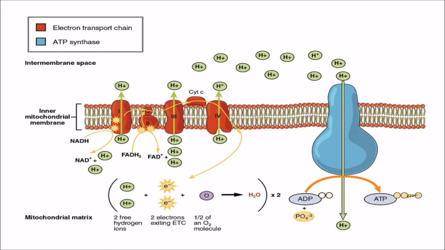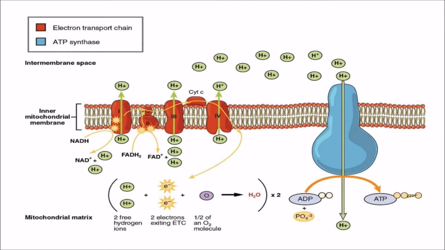From complex 4 the electron now moves to oxygen, and oxygen is the ultimate acceptor of electrons. So this electron is transferred through this pathway and ultimately oxygen gets it, and in the presence of hydrogen it is converted to water.